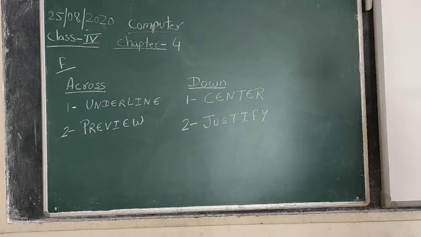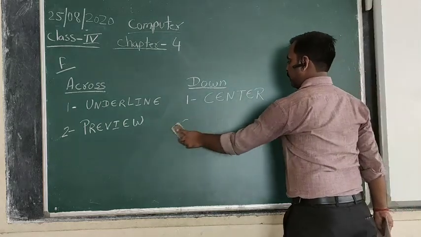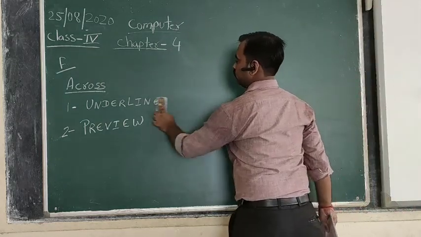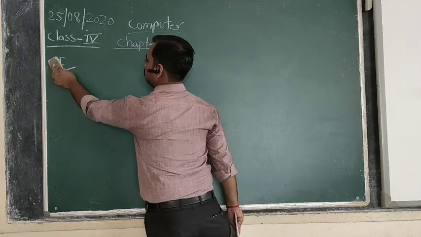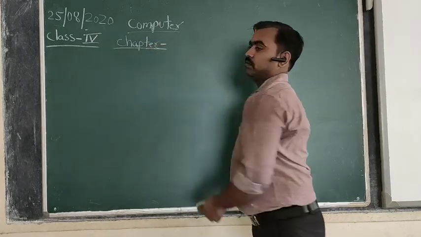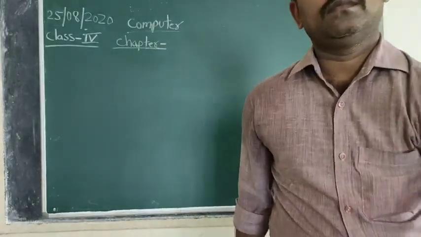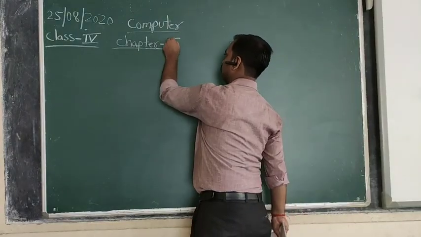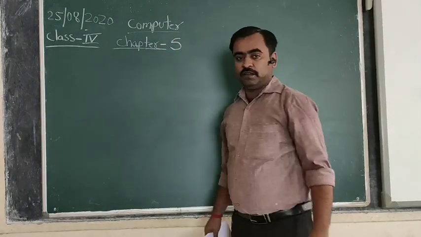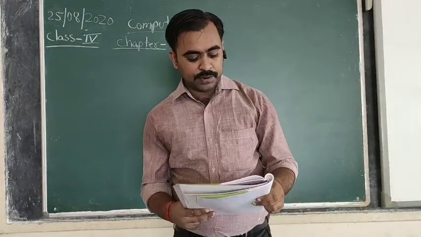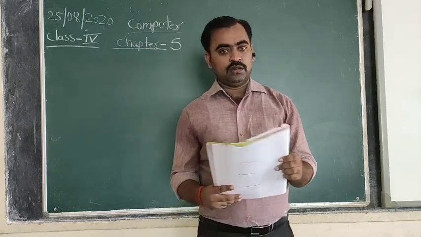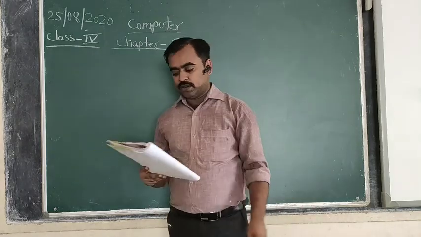I hope that you all have completed. Fifth chapter, chapter 5, the puzzle. I am reading out the clues and I will write down the answers.